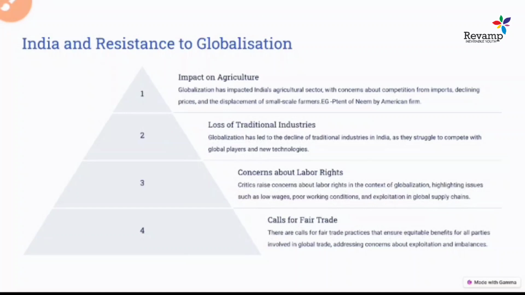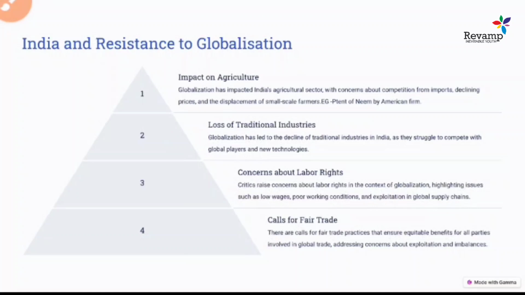And the third thing is the concern over labor rights. A lot of new controversies started. You have even heard the term corporate slave, people who work for an hour and get only some amount as salary. There were a lot of labor rights issues, like overburden of work and long work shifts.